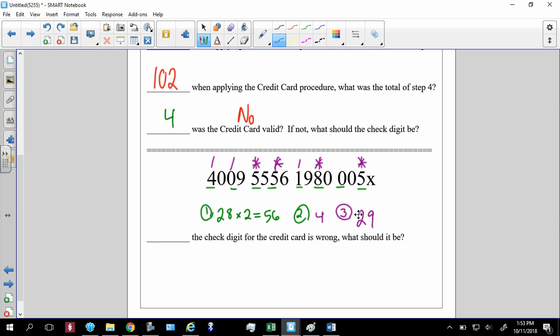So 56 plus 4 plus 29, I believe that is going to be step 4. When I add it all together, that looks to be 89, I believe. So what should the check digit be? Well, it's got to be 1. It's the only way it could work.